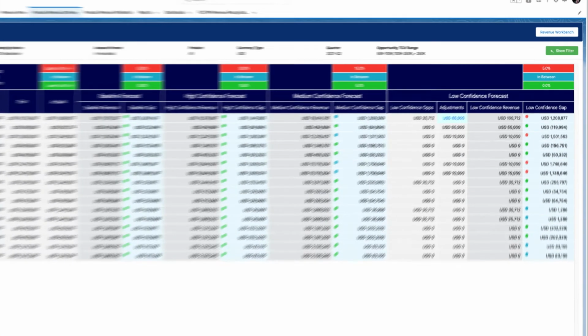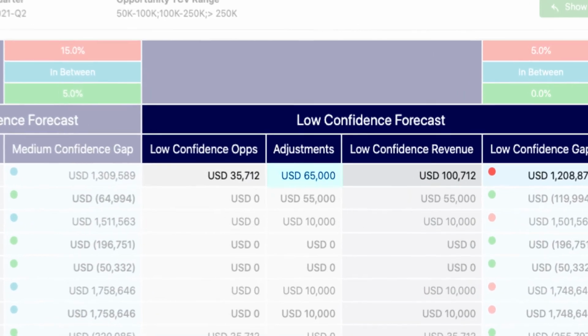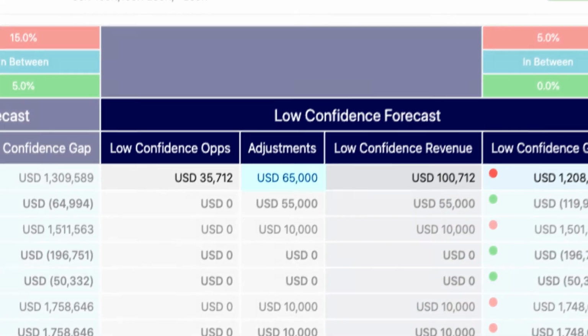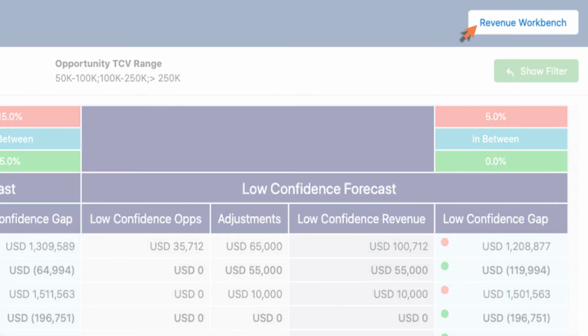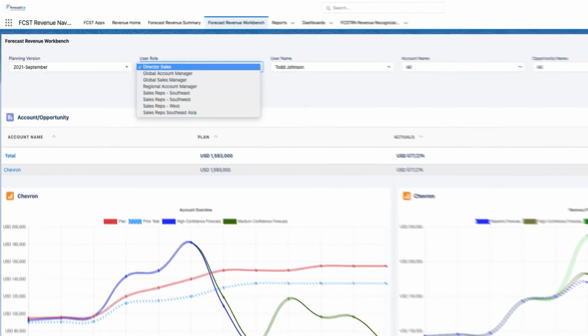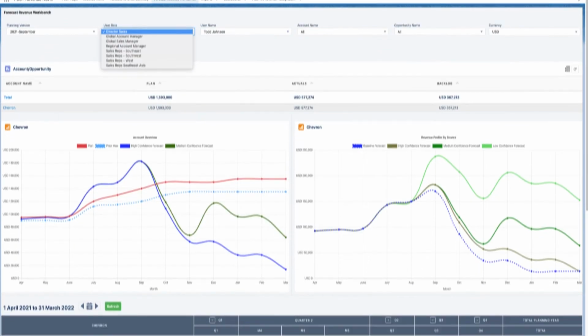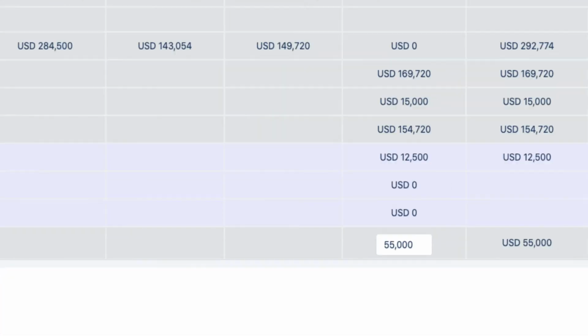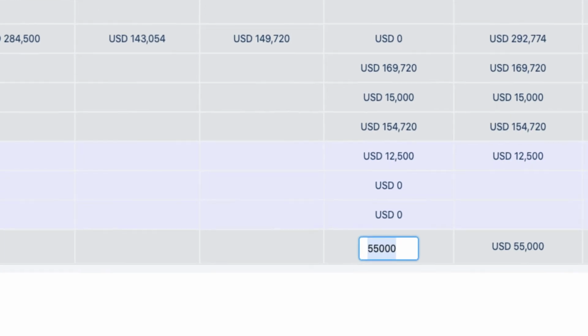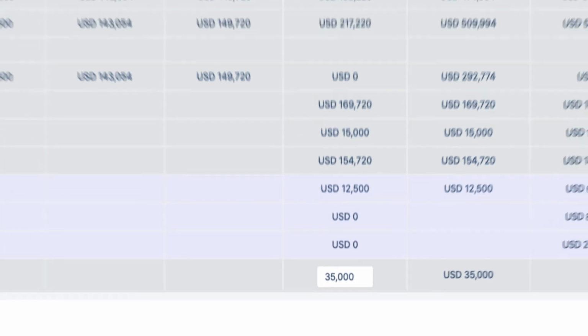Here, she immediately notices the adjustments to the low confidence pipeline opportunities is extremely high. Patricia clicks on the Revenue Workbench to correct this. On the Revenue Workbench, Patricia can see the forecast from all user roles lower than her in the hierarchy. She already knows that the adjustment to the low confidence opportunities number is too high, so she selects the questionable adjustment, decides upon a more prudent number, and applies it.